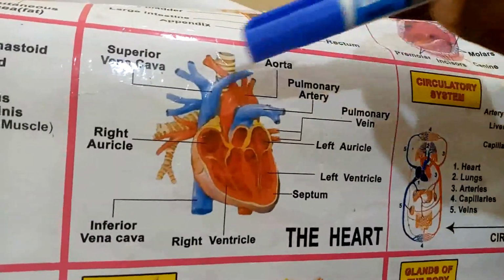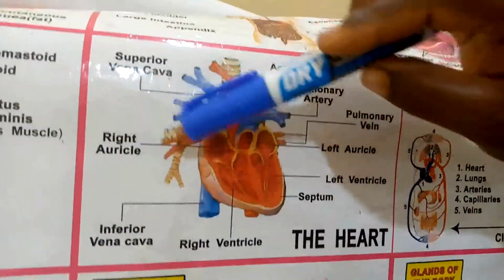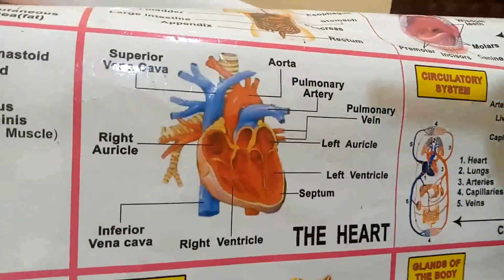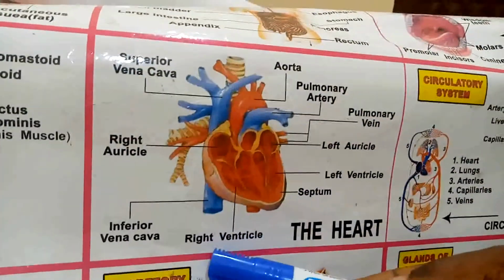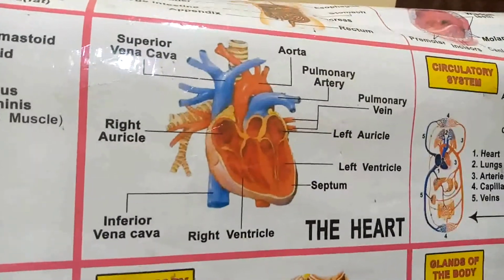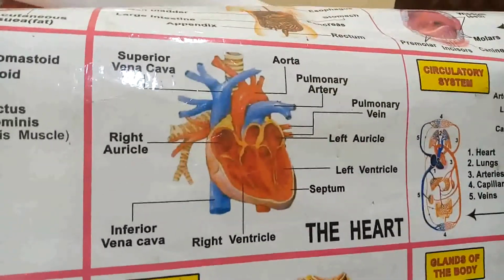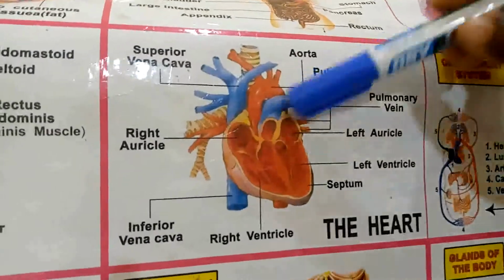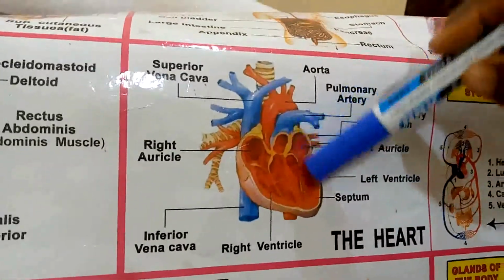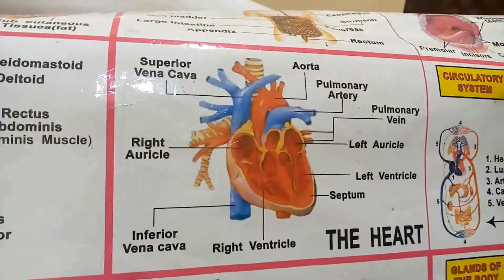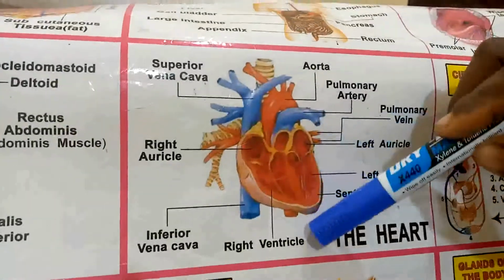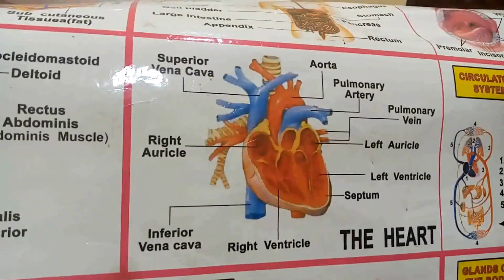So take note, from the right auricle into the right ventricle, what type of blood flows through it? Deoxygenated blood. From this right ventricle, it is pumped or transported to the lungs for what? To receive oxygen. When it has received oxygen, it now flows back to the left auricle. From there, it enters the left ventricle where it is pumped to the other parts of the body.